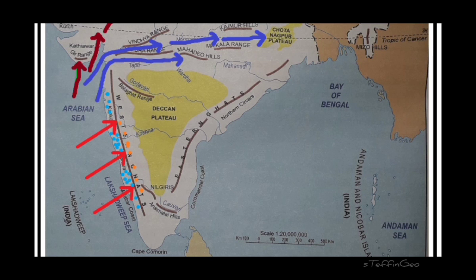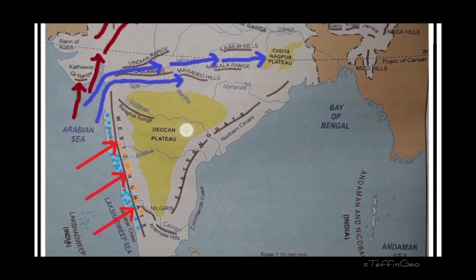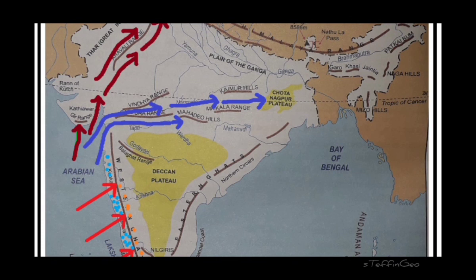they remain dry. The second branch of the southwest monsoon goes parallel to the Western Ghats up to the northern end of the Western Ghats, and from there it takes a right turn. Right turn because it is in the northern hemisphere and due to Coriolis force, it takes a right turn. It blows parallel to the Vindhya Satpura range through the Narmada Valley or the Tapti Valley. It goes eastward, right, and it can go up to Chotanagpur Plateau, right?